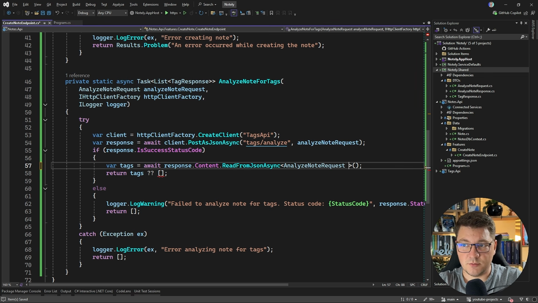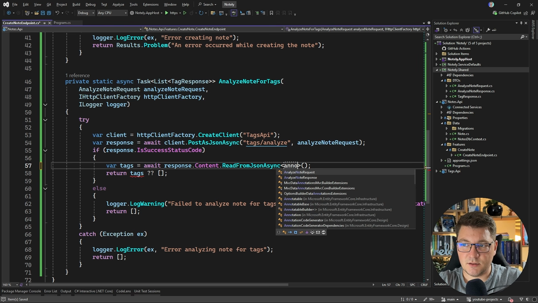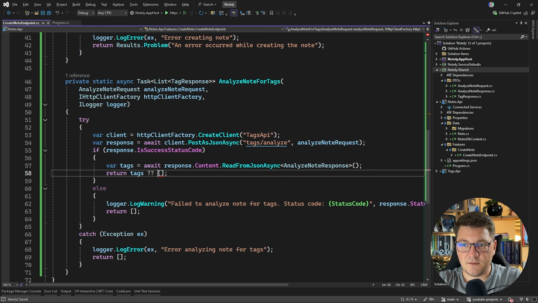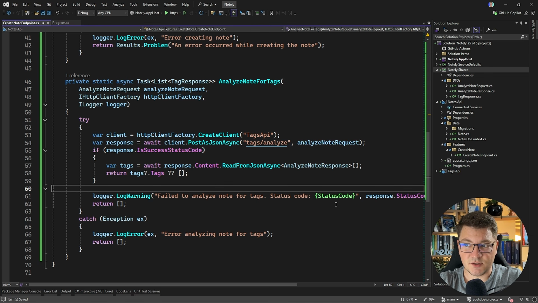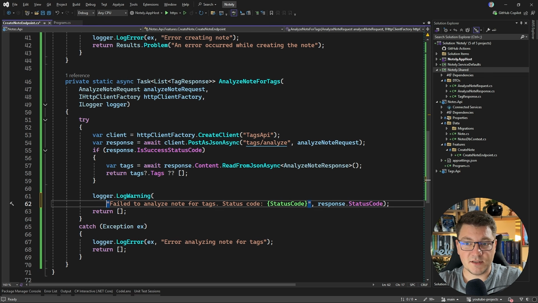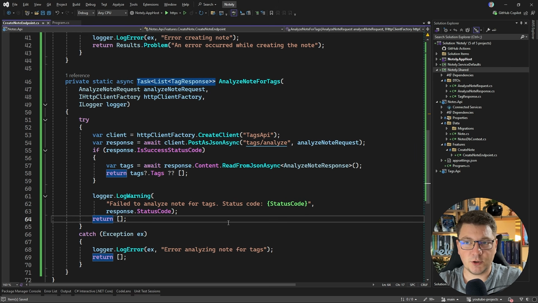Our response object is the AnalyzeNodeResponse, and we have to check if this is not null and if it also contains the set of tags. If we don't get back a success status code, then we failed to analyze the node for the tags. So we're going to add a warning log, and we can just return an empty list.